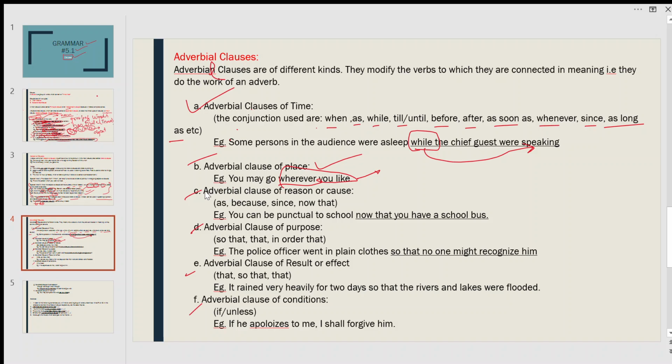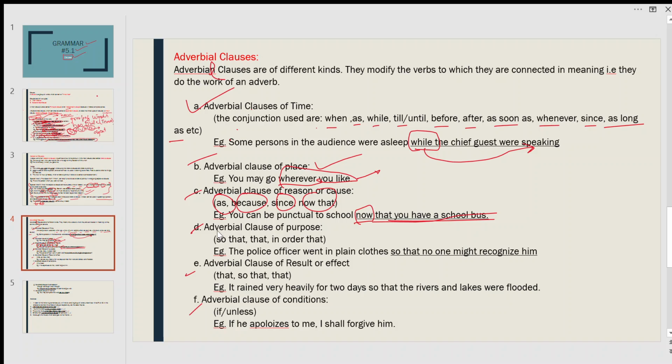Next is the adverbial clause of reason or cause. As, because, since, now that can be used to show a sentence as an adverbial clause of reason or cause. You can be punctual to school now that you have a school bus. This sentence is saying that you should be punctual to school because there is a school bus. So now that is used here, which represents the adverbial clause of reason.